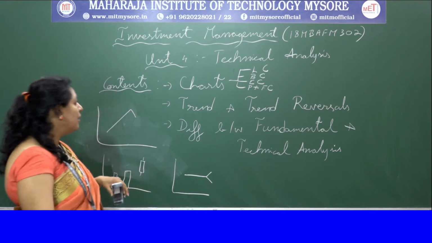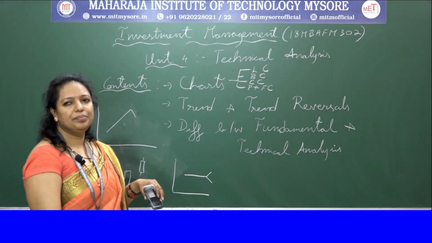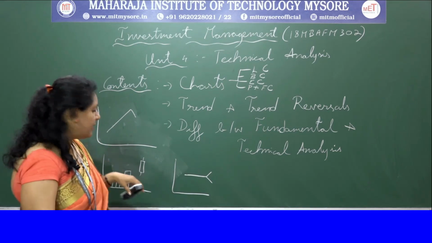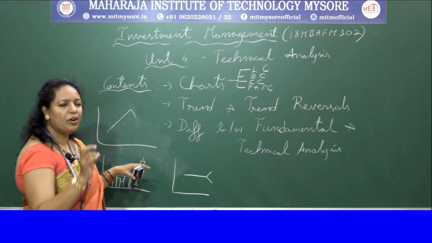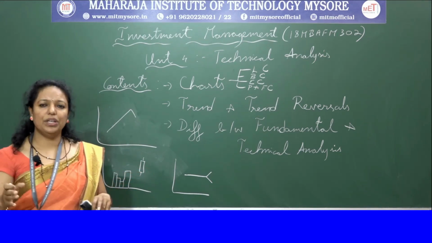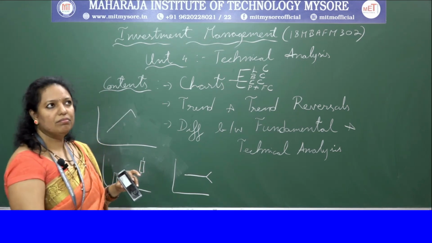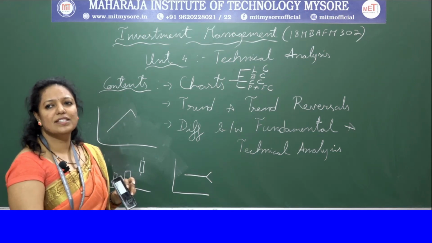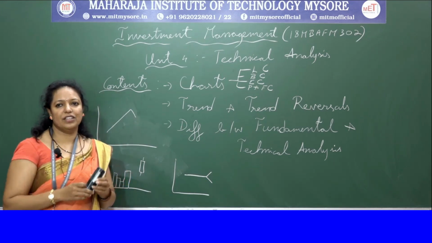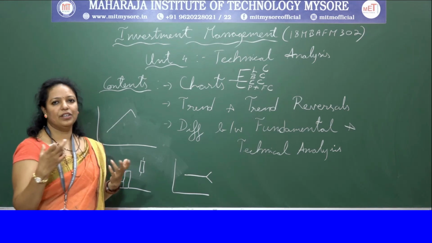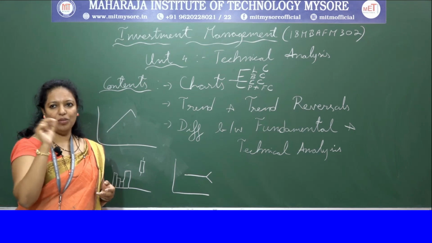Then you have point and figure charts. In point and figure charts, you have different categories. Whenever it moves here and there, when it is coming down, it is depicted in red, and whenever it is going up, it is depicted in another color, which is black. So when you think about point and figure charts, we normally have two colors in mind, and we depict it in the form of colors too.